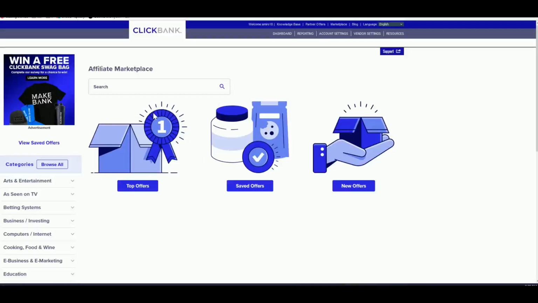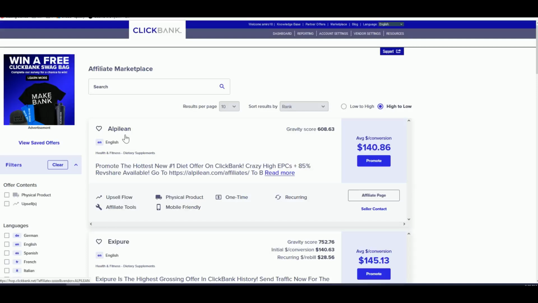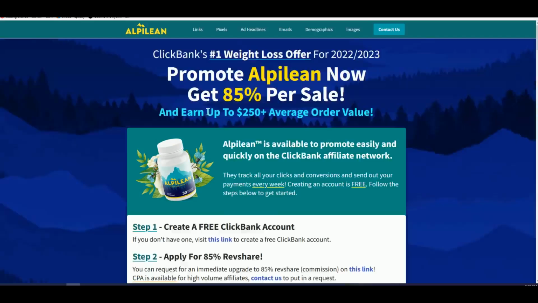So here in the affiliate marketplace, you just click this search icon, and we will find this new product here. It's called Alpiline. Look at the gravity. It's got a 608 gravity score. That means 608 unique affiliates have made sales for the past 30 days, and the conversion rate is 140 per sale.